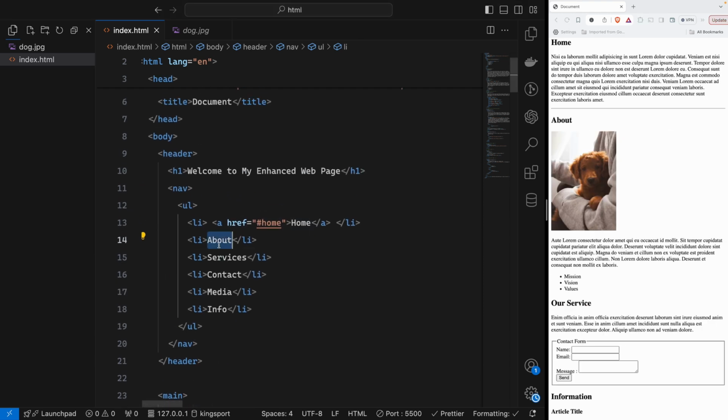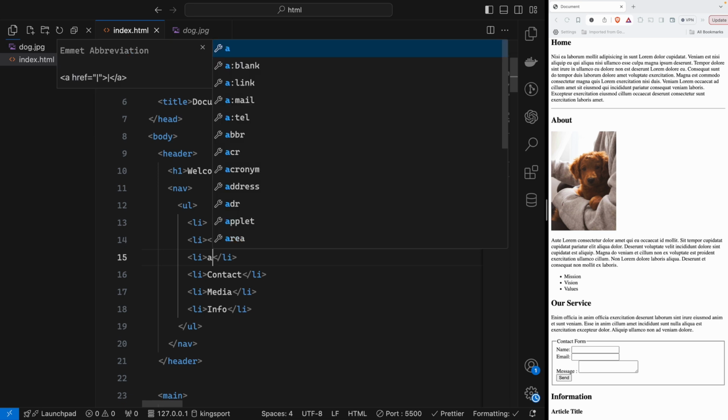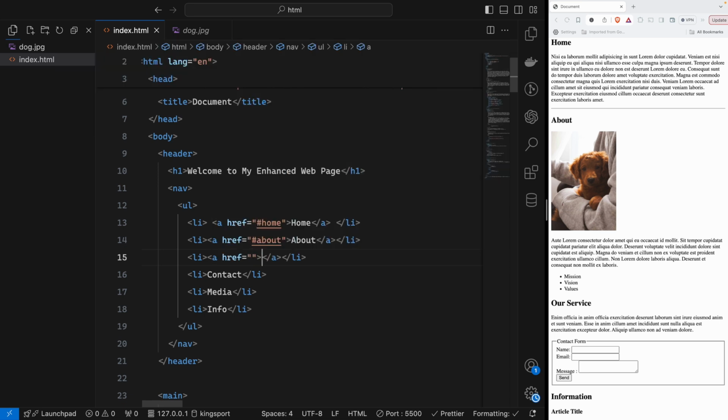Like this, we have to do the about as well. So I will create the A with hash about, and inside A, I will write about. We will be doing the same thing for the others: services, contact, media, and info.